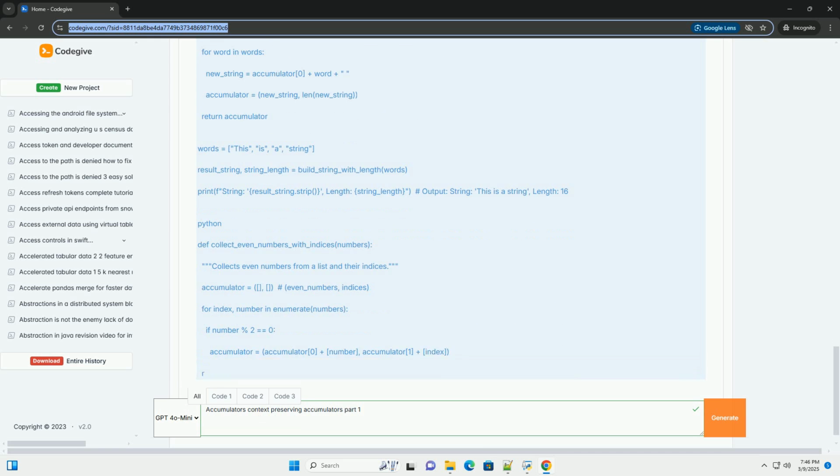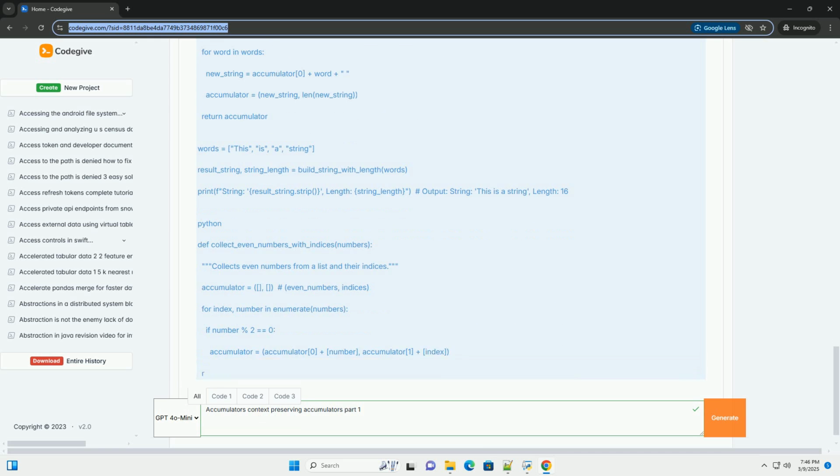In this case, our accumulator is a tuple, sum, error_count. We're preserving the number of errors alongside the sum. This allows us to understand the quality of the data being processed. Example 5, building a string with length tracking. Let's say we're building a string, but we also want to keep track of the length of the accumulated string. Here, the accumulator is a tuple, string, length. We keep track of both the accumulated string and its current length.